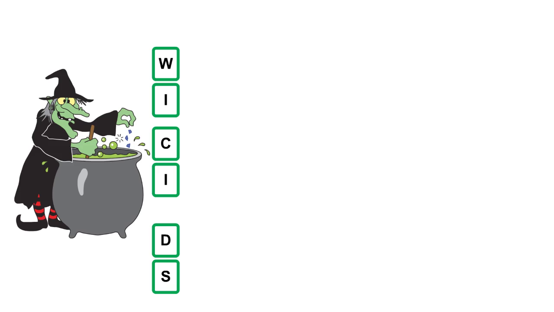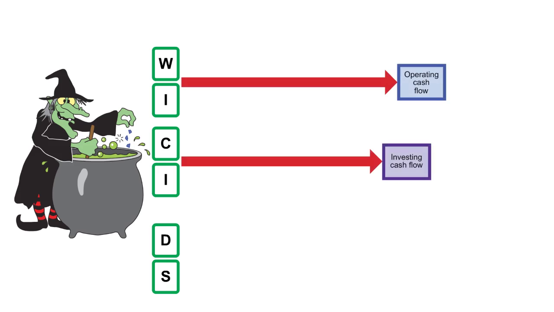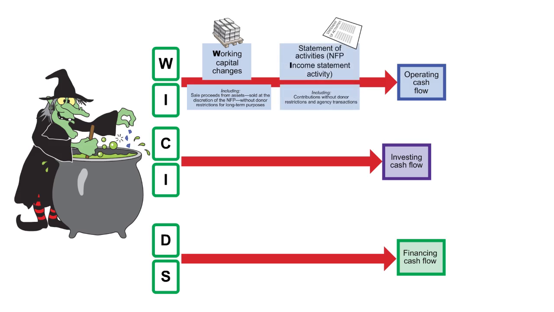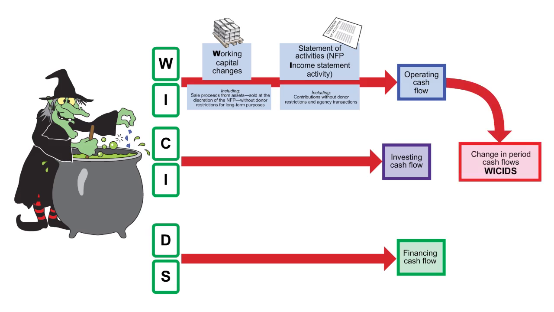So what we want to remember is that you have three categories. You have your operating, your investing, and your financing. The W and the I are going to deal with the operating activities. The W is your working capital changes, which include your sales proceeds from assets sold at the discretion of the not-for-profit without donor restriction for long-term purposes. We're then going to look at the I, which is your income statement activity, and that's going to include contributions without donor restrictions and, of course, agency transactions. Aggregating all of those up, and remember, of course, you have your changes in your current assets and current liabilities.